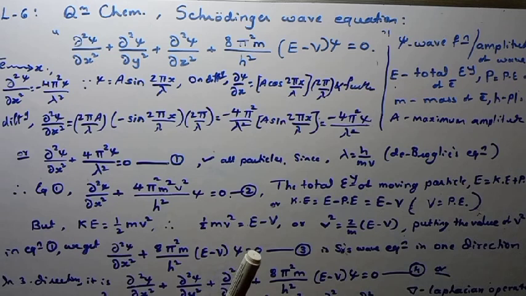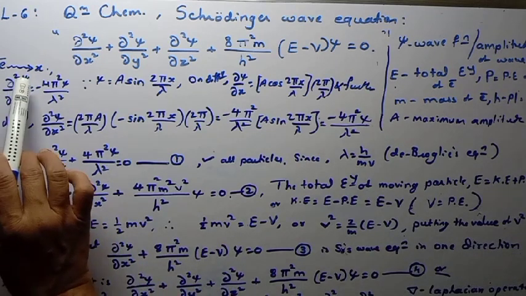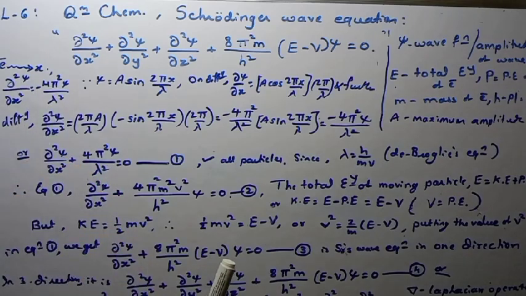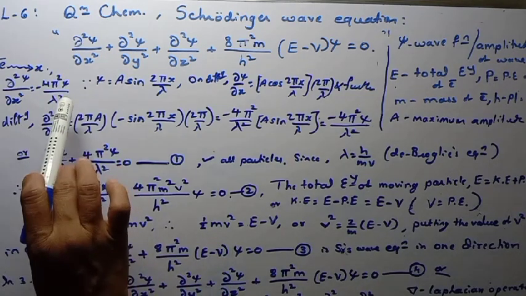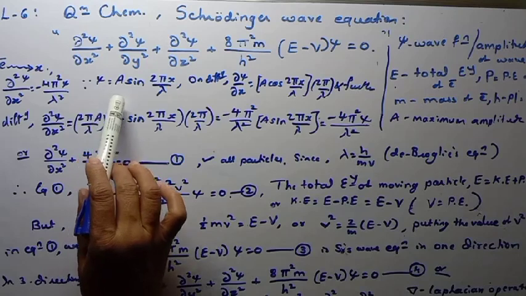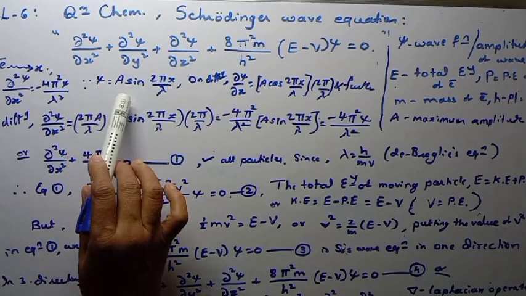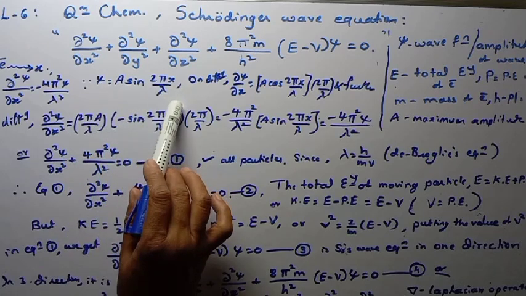Now imagine an electron as a wave which moves along one direction, say the x direction. Then del squared psi by del x squared is equal to minus 4 pi squared psi by lambda squared, where psi is the wave function, defined along the x-axis as psi = A sin(2 pi x by lambda).